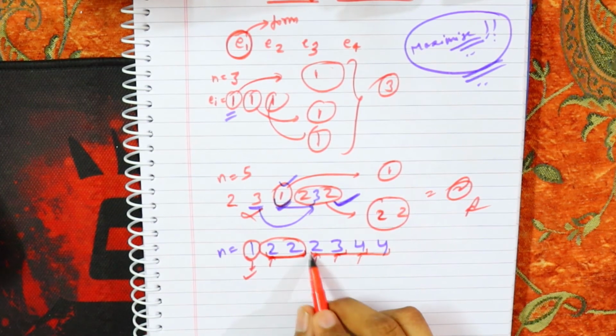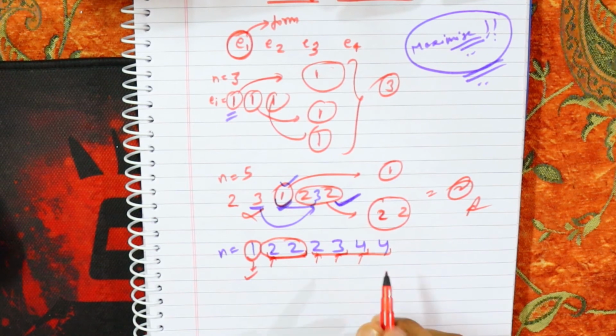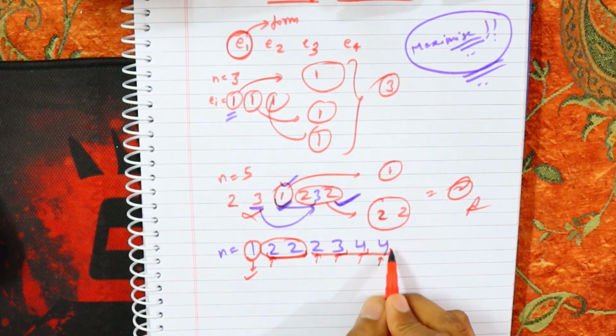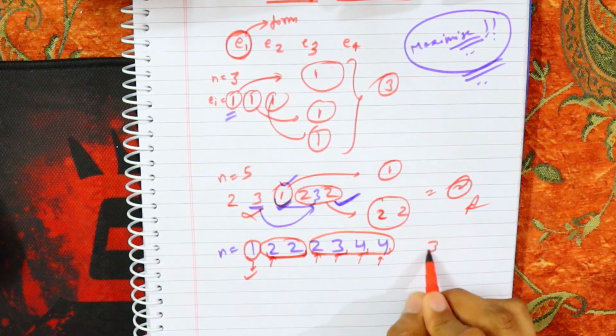Now the size of the group is 4, and the last element is also 4, so now a group is made. So I will make a group. So the answer will be 3.